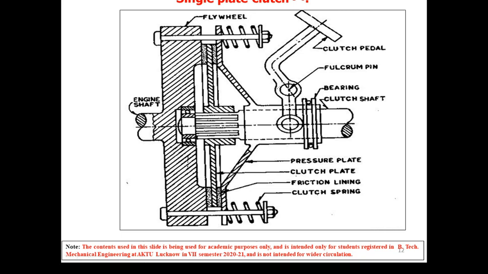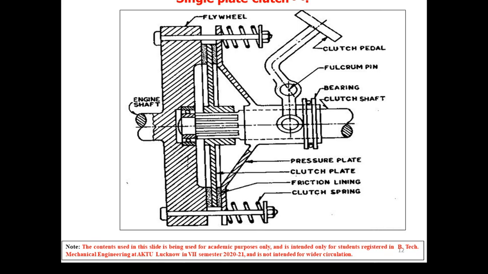A pedal is provided to pull the pressure plate against the spring force whenever it is required to engage or disengage. I have told you that it is normally in engaged position. Principally, when the clutch pedal is pressed from here, the pressure plate is moved to the right side against the force of the spring, and this is achieved by using this particular linkage. With this movement of the pressure plate, the friction plate is released and the clutch is disengaged. So this is the principle. So what is the benefit?